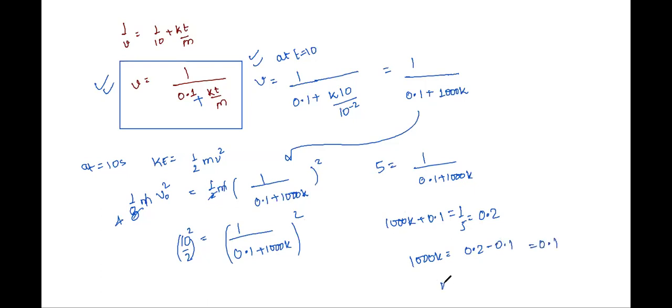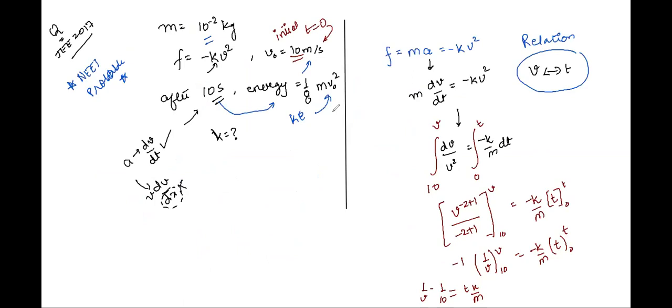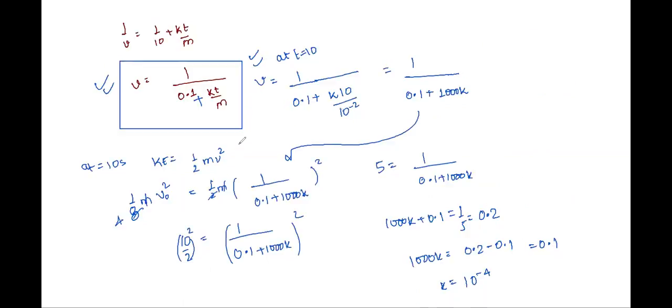And therefore, k value comes out to be 10 power minus 4. Simple algebra to reach the answer. All that we had to do is to equate the expression of kinetic energy given over here to our expression of kinetic energy, which we obtained by getting the velocity at time t is equal to 10 seconds.